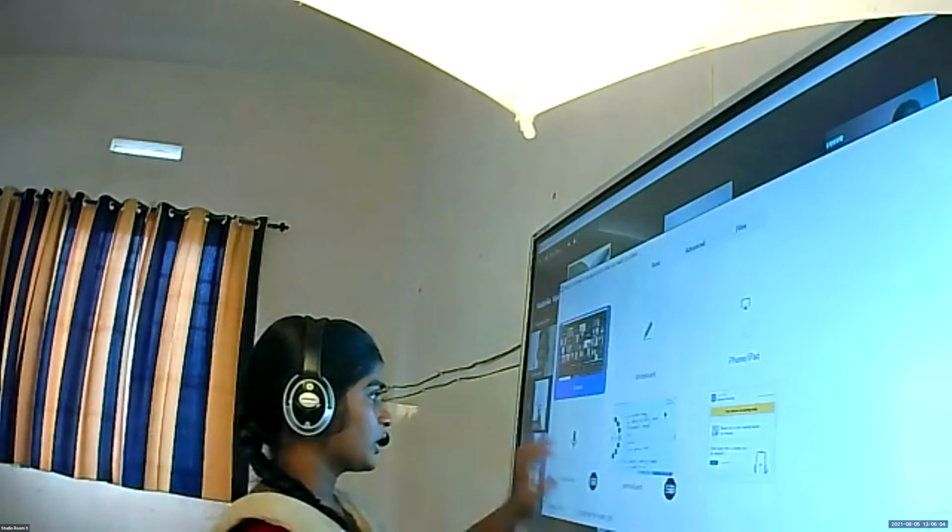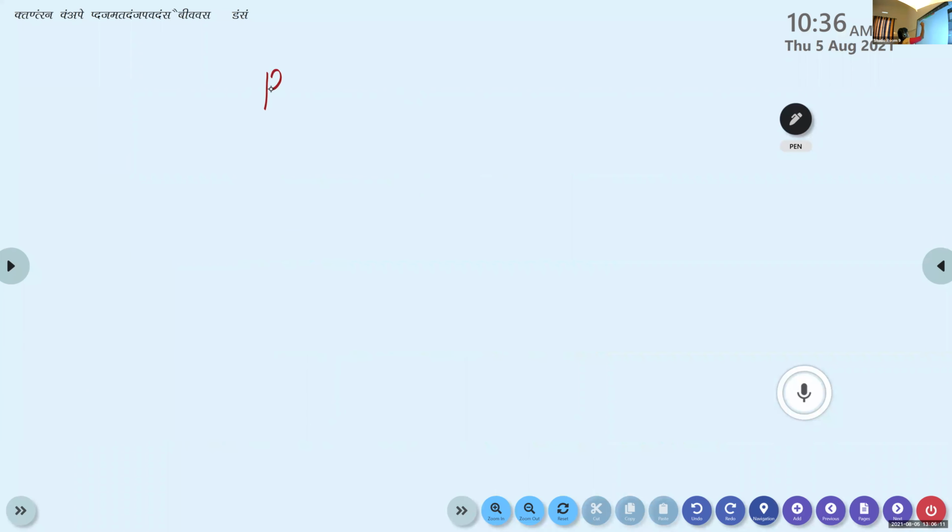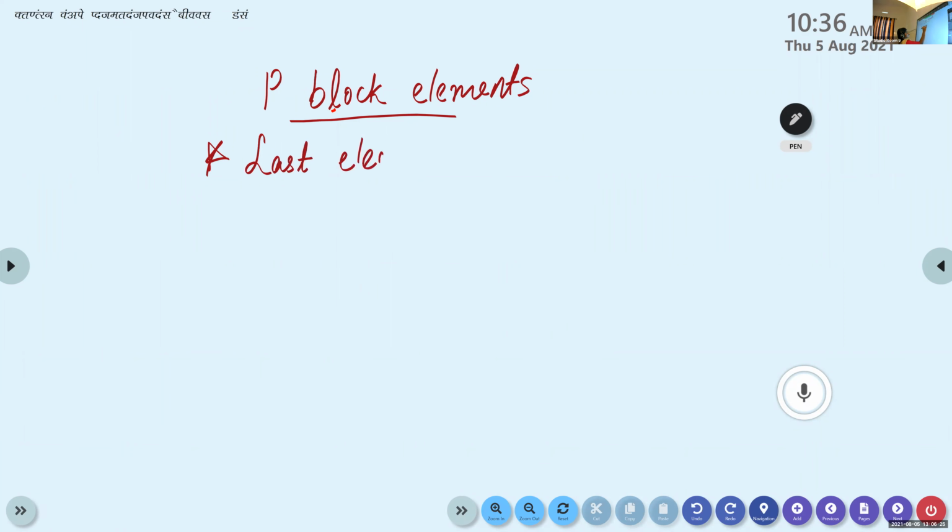Now we are going to learn about P block elements. You can write P block elements. Here the last electron enters which subshell?